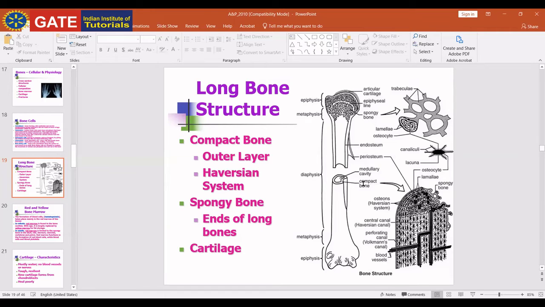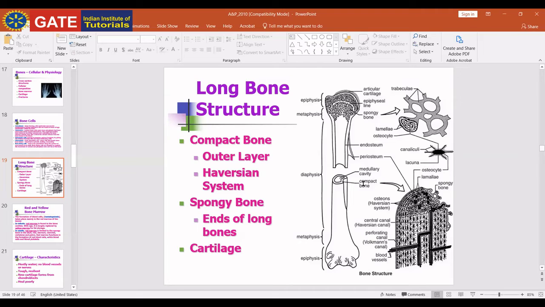Spongy bone, we also call cancellous or trabecular bone. It behaves as its name defines. Spongy bone means there are some sponge-like spaces. It is a very porous kind of bone. It is highly vascularized. It contains red bone marrow. Just remember, red bone marrow is present in spongy bone.